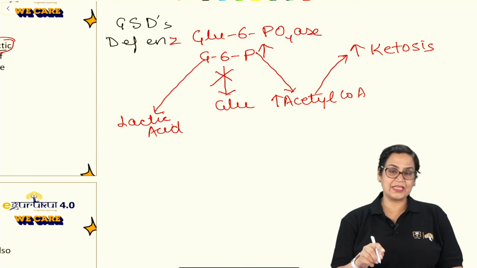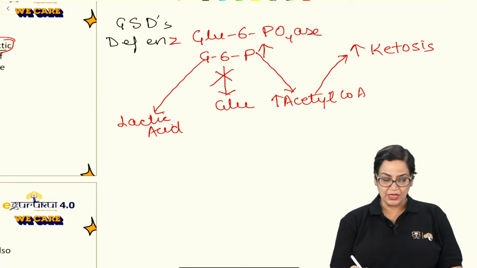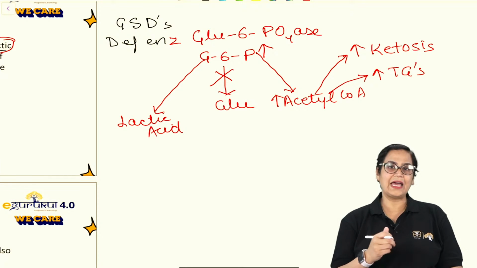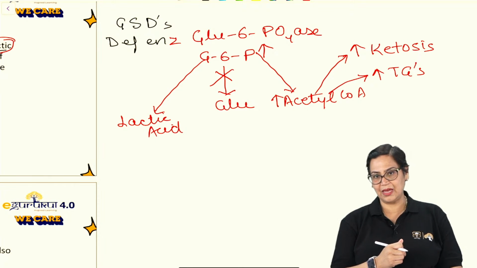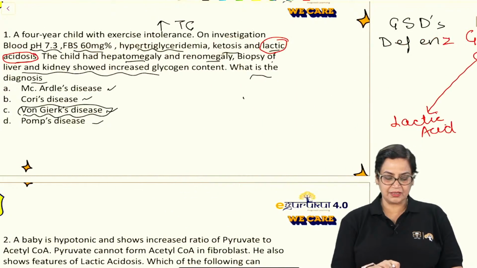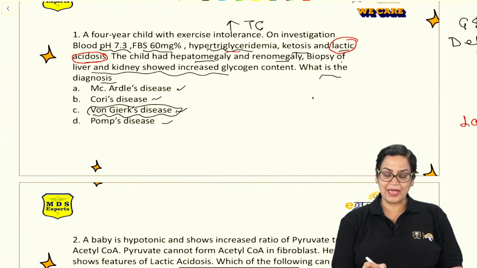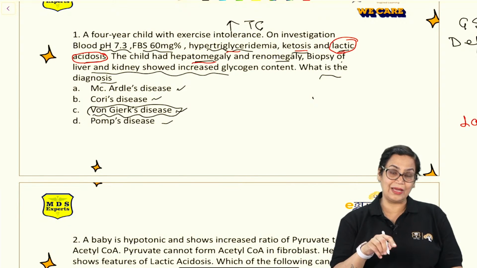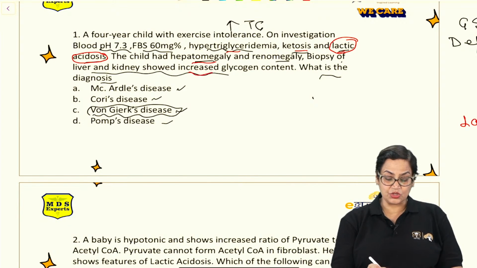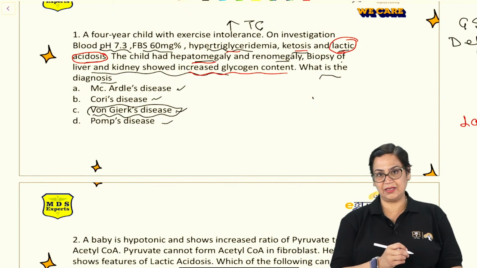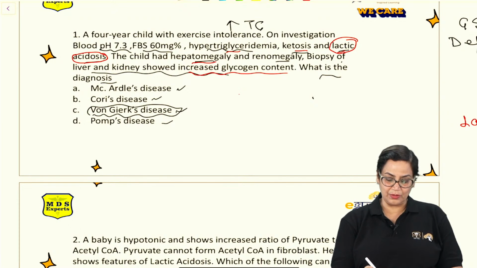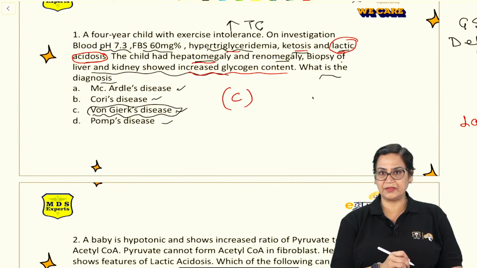Similarly, acetyl coenzyme A is precursor for the fats also. So, there will be increased concentration of the TGs or hypertriglyceridemia will be there. And that is what the question says. Hypertriglyceridemia, ketosis, lactic acidosis, and on the other hand, the child had hepatomegaly also, enlargement. Why? Because it showed increased glycogen content. So the answer to this question will be C. It's a very, very important question.